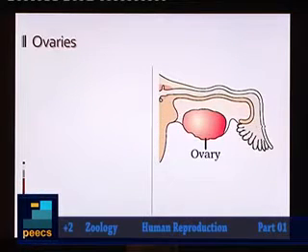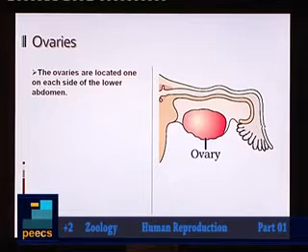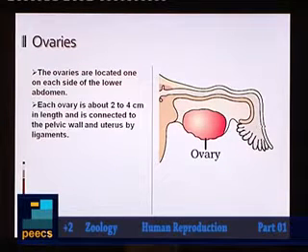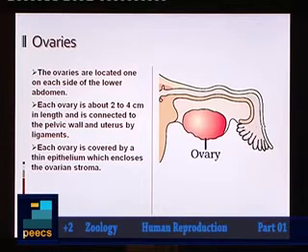Ovaries are actually located in the abdominal region. In the lower abdomen, it is attached on to the pelvic wall and uterus by way of ligaments. What is the size of each ovary? 2 to 4 centimeters. And each ovary will be covered by a thin epithelium and it is enclosing stroma.